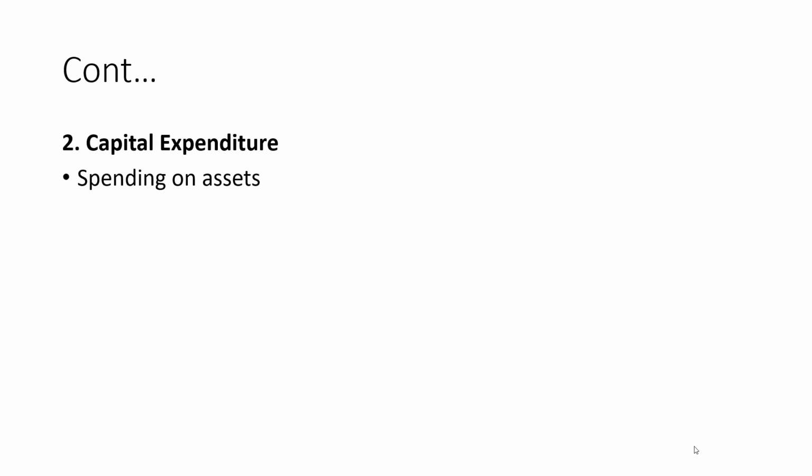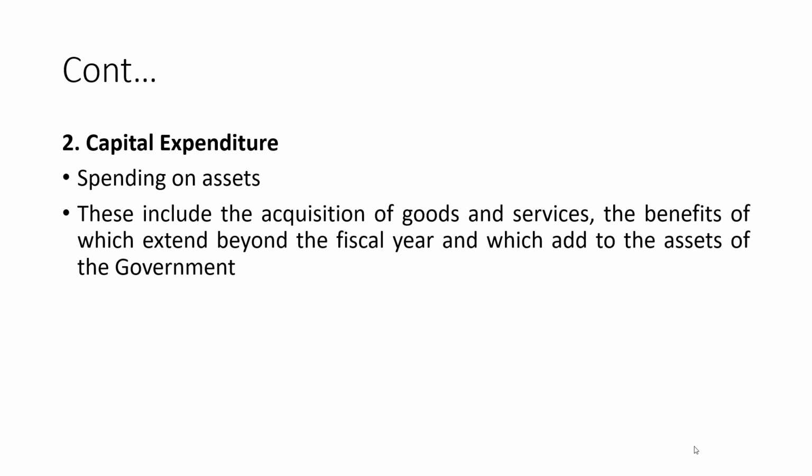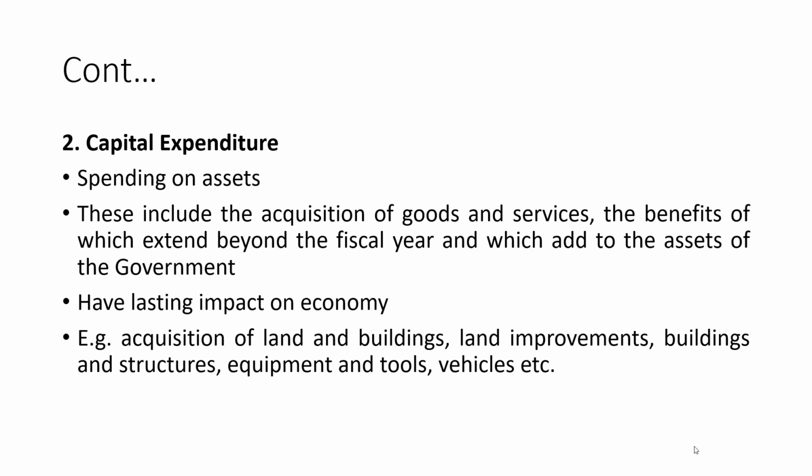Capital expenditure. It is the expenses or spending on assets. These include the acquisition of goods and services, the benefits of which extend beyond the fiscal year and which add to the assets of the government, or this kind of expenses last for more than a year, for about 2 to 10 years. Therefore, they have a lasting impact on the economy. Example, acquisition of land and buildings, land improvements, buildings and structures, equipment and tools, vehicles, and more.